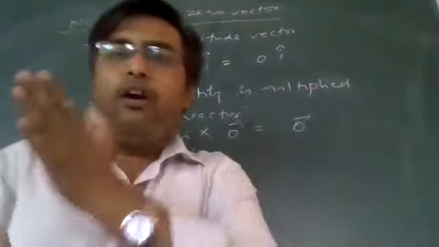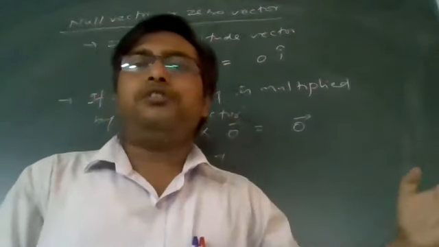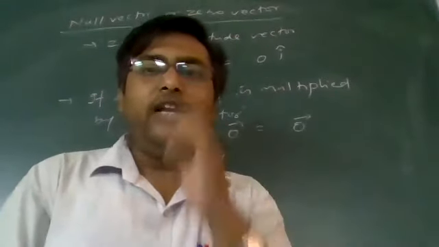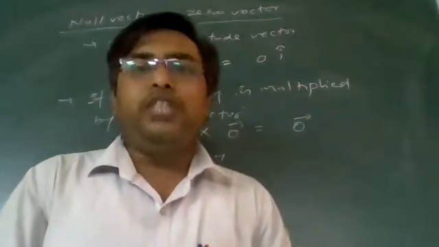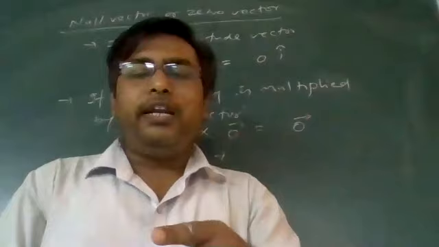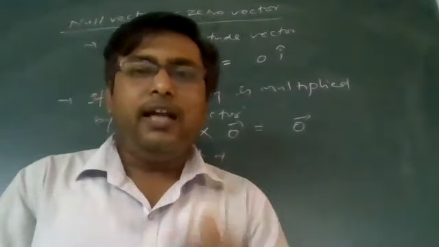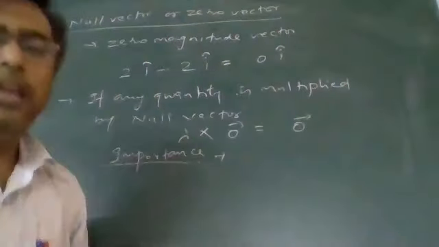If an object is moving with constant velocity, what is the acceleration? Acceleration is change in velocity by time, but change in velocity is 0. But velocity is a vector quantity, so I will represent acceleration as a 0 vector. Acceleration is a 0 vector. This is the way and why the null vector is utilized.